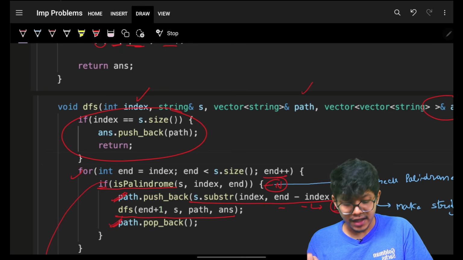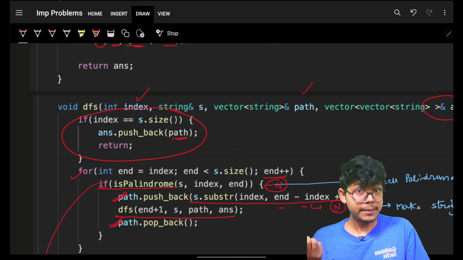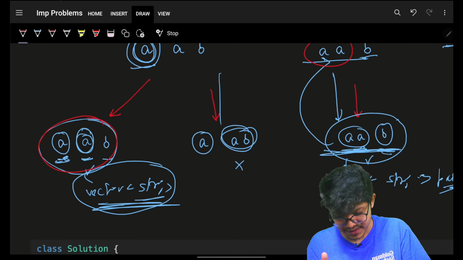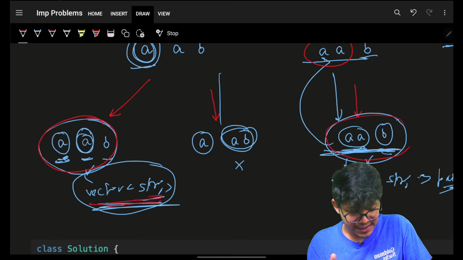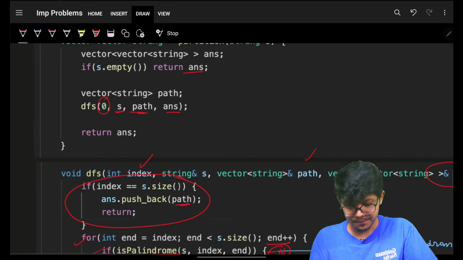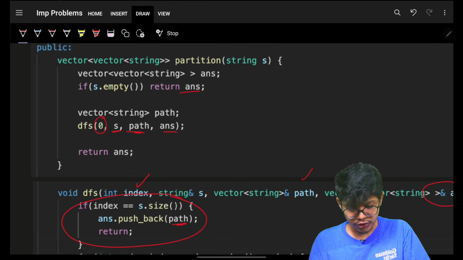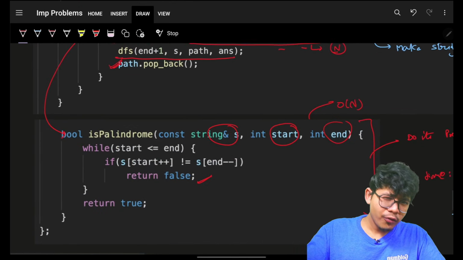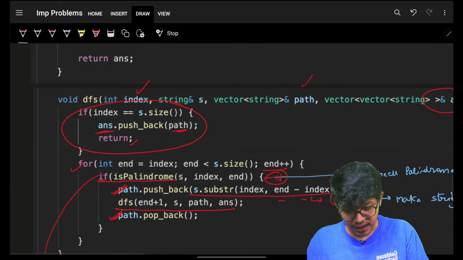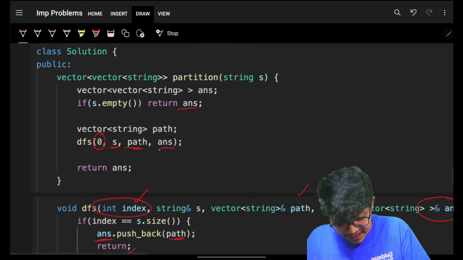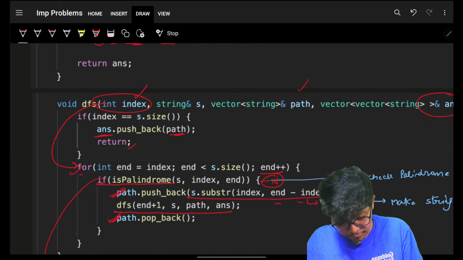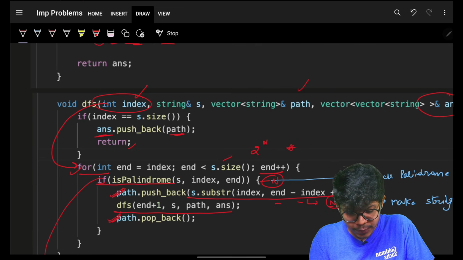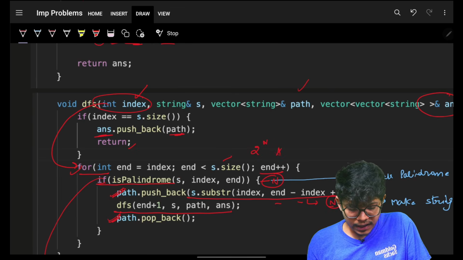Ultimately, as soon as I've reached my end, I will simply push the current path, which is this specific vector of strings, in my answer, and ultimately return. Now, you very easily know what the complexity is. You know that this simple thing, the index and this for loop combined, will take 2 raised power n minus 1 time, or you can say 2 raised power n time, to be more simple.